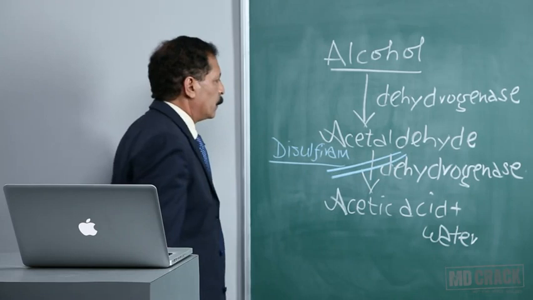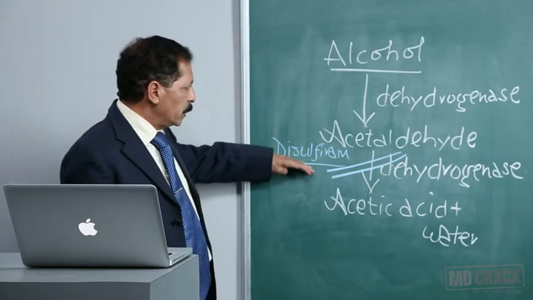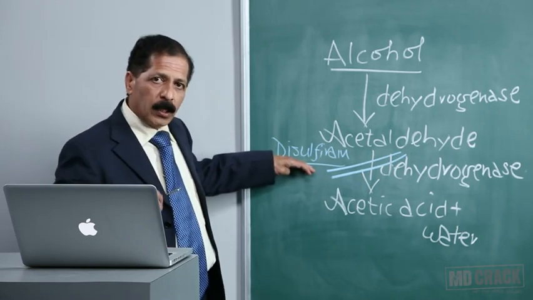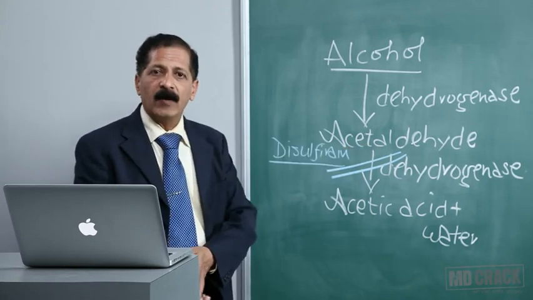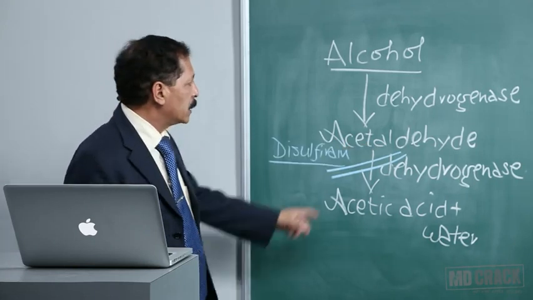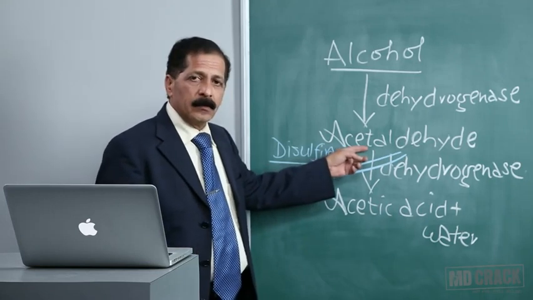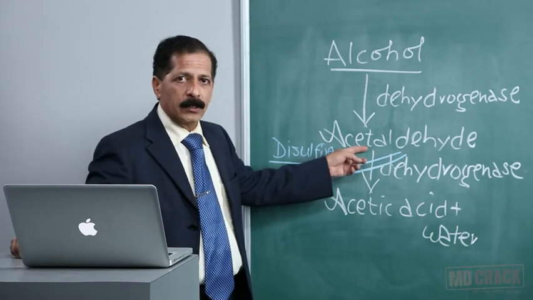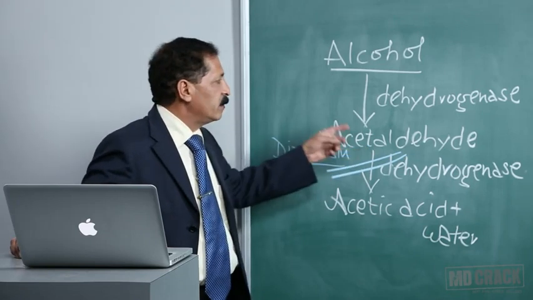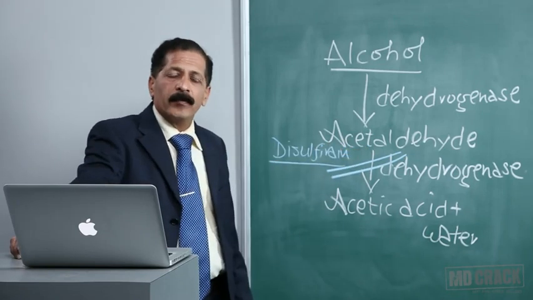What's the result of this? If a patient has taken disulfiram and consumes alcohol, disulfiram is going to stop it at the level of acetaldehyde, and the acetaldehyde is going to accumulate and the patient gets a severe reaction, and you call it alcohol intolerance. And this is used as aversive therapy in the management of alcohol addiction.